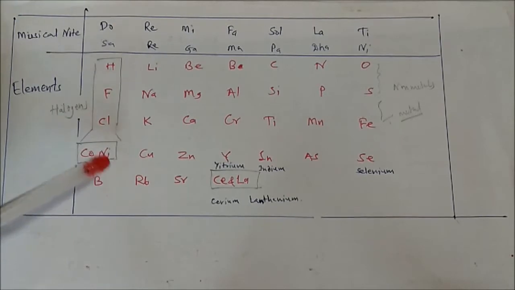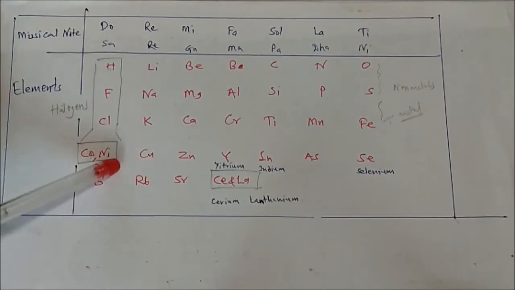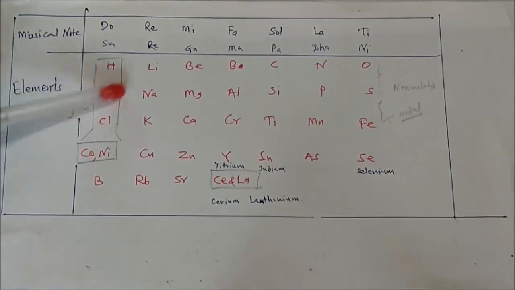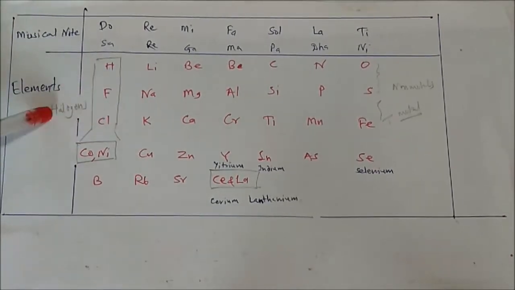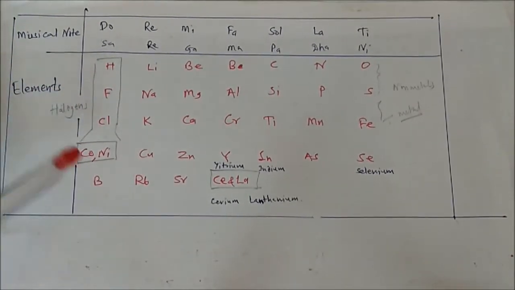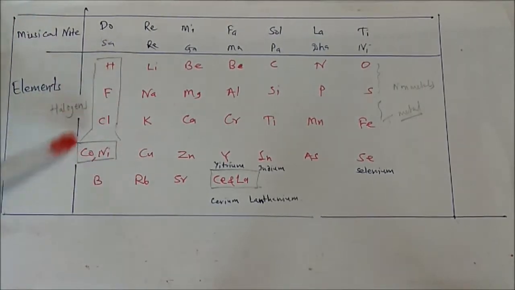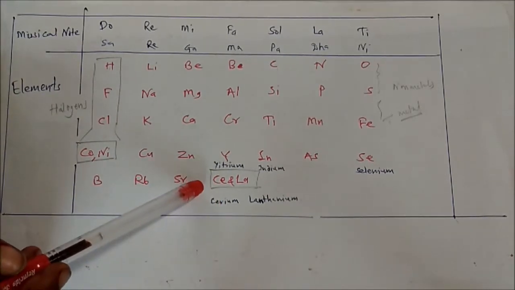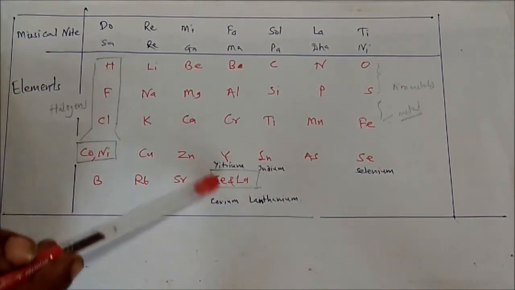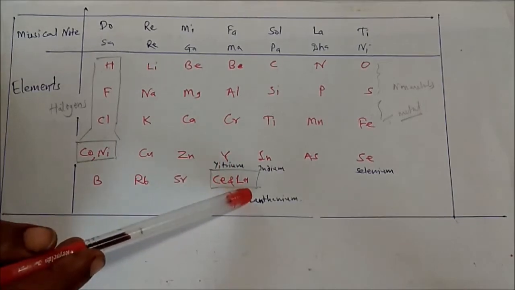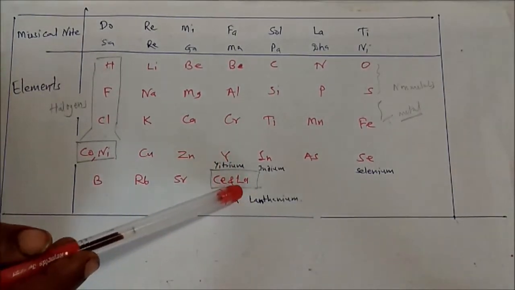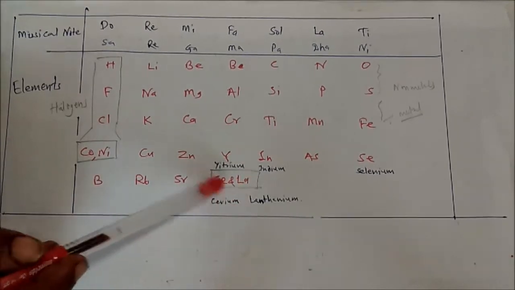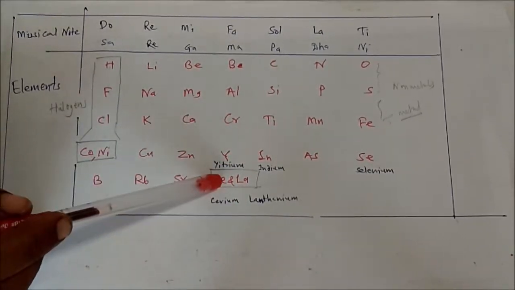One more limitation, very important. Newland placed these 2 elements, cobalt and nickel, under the halogen group. Here fluorine and chlorine are halogens. In this group Newland placed cobalt and nickel. Second example: cerium and lanthanum. He placed these 2 elements quite in the same place.